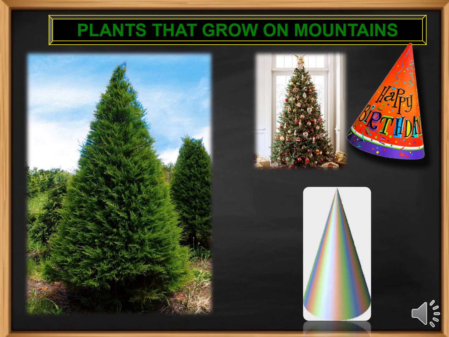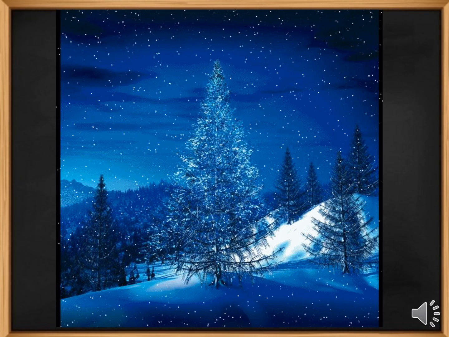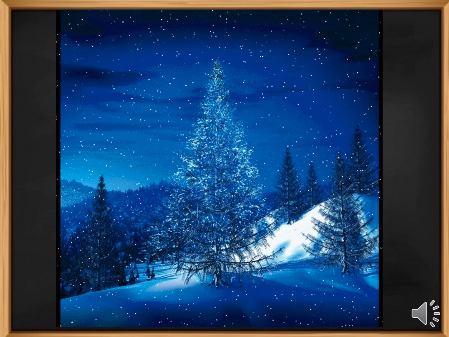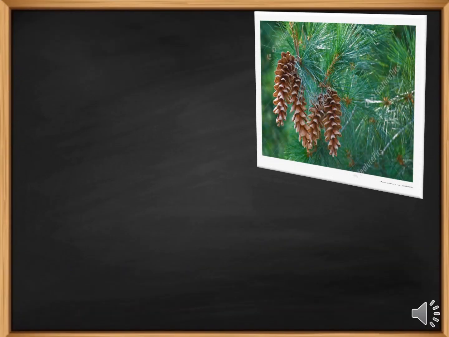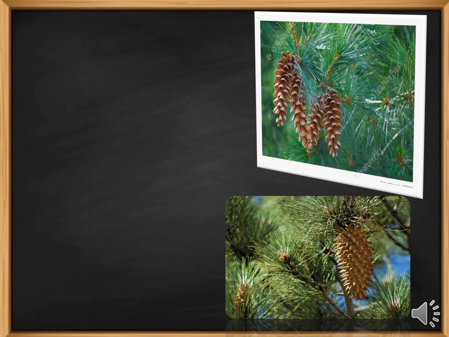These trees have cone shape because they grow on mountain and they do not have place to spread out. So they have to grow tall. Their branches are tapering, which gives the cone shape to the tree. Do you also know the sloping branches of these trees also help the snow to slide off easily during the snowfall in winter season?